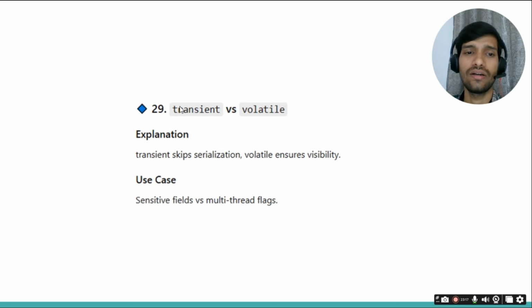They can ask if you have used the transient keyword on any field, so that particular field will not be converted to the byte stream and will not be shared through the network. And the volatile keyword: if we use any field as volatile, and for example 4 or 5 threads are using that particular field, if one thread makes changes, those changes will be visible to all the other threads.